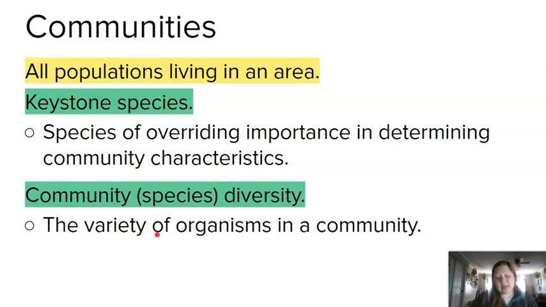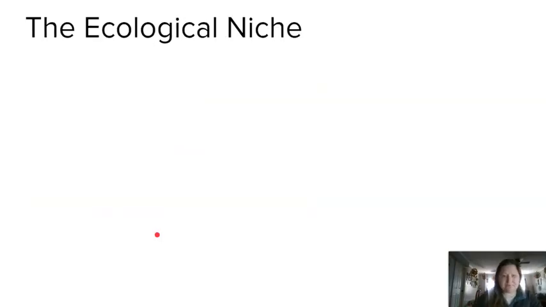And then what we also look at in communities is community or species diversity. And this is the variety of organisms in a community. There's different ways to measure that. It could literally be how many different species are there, but usually we're also looking at the evenness. So how distributed is it? How truly diverse is it?